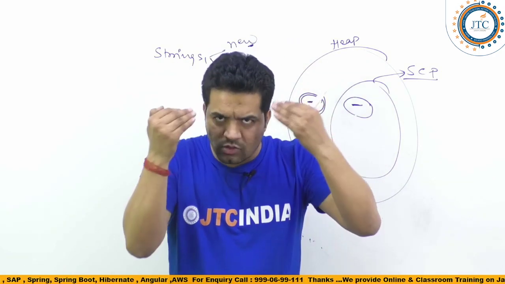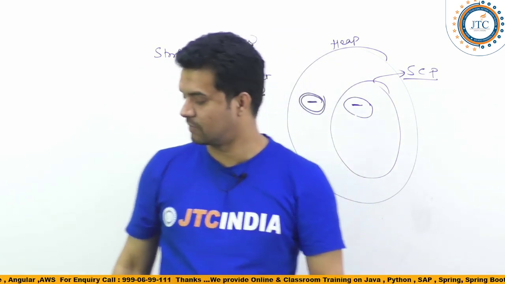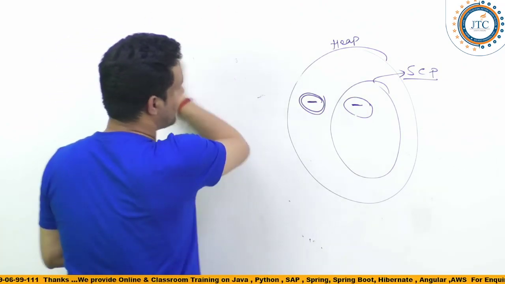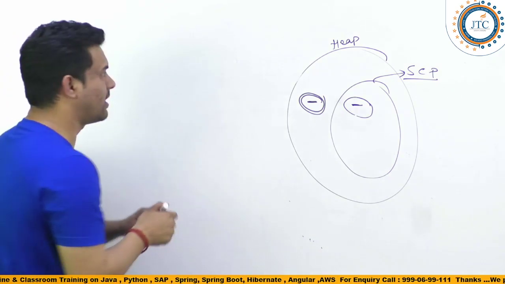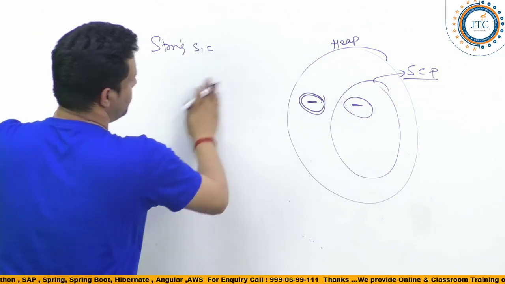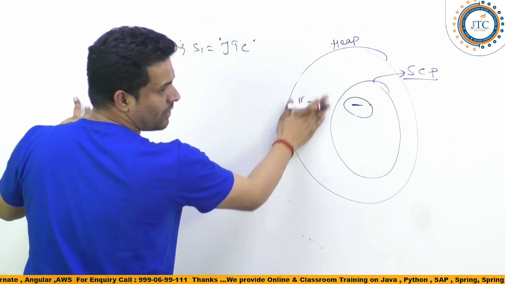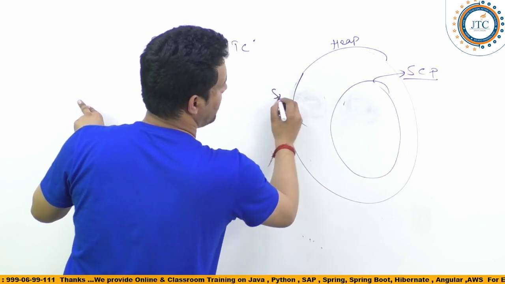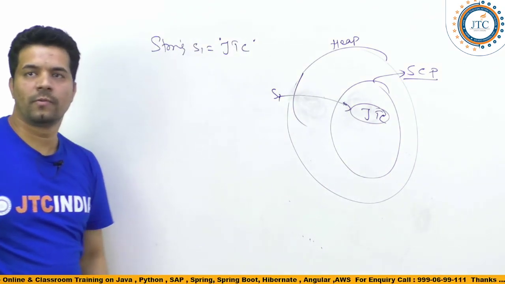So now come out of this discussion, and now I am telling you a very simple point which you might be expecting from me. What are you expecting? You might be expecting that if we are creating String s1 is equal to, maybe, JTC, you are writing, fine, then s1 is pointing to JTC inside the pool, right?